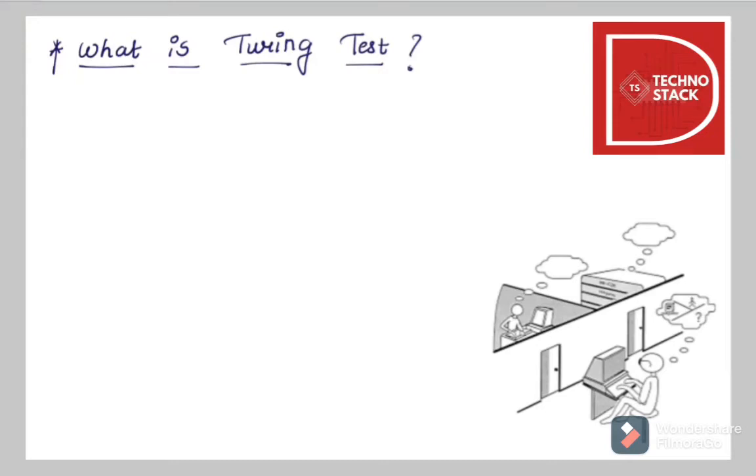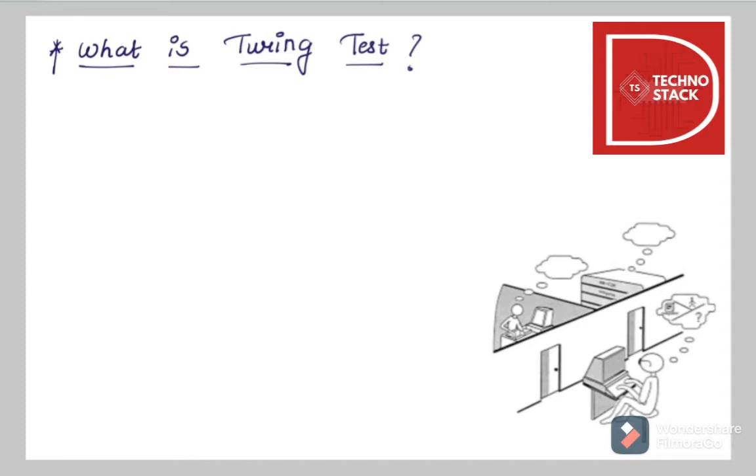In the series of artificial intelligence, our today's topic of discussion is the Turing test. It is a very important part of this entire series as it forms one of the baselines of the origination of this branch of study. So first let me tell you what exactly the Turing test is. The inability to distinguish the computer response from the human response is known as the Turing test. I'll tell you in detail what exactly it is.